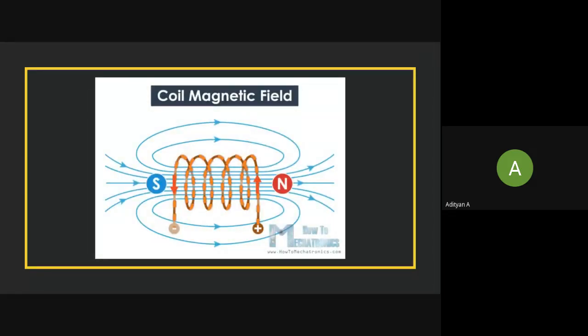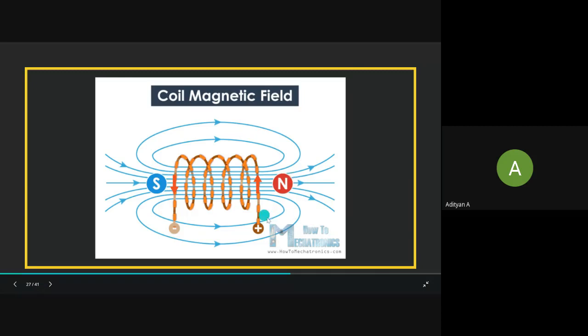All right. So we all know that when we apply a current through a coil, it will generate a magnetic field. And the magnetic field lines or the poles depend on the current direction. The same principle is used to understand the working of a BLDC. So in this diagram, when this end is at higher potential, that is positive, the current flows from this direction and then comes out from this direction.